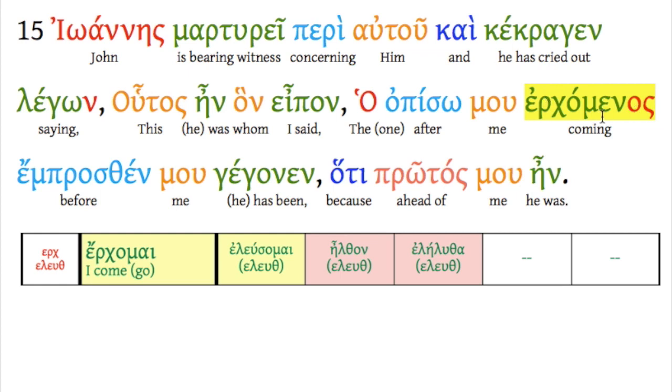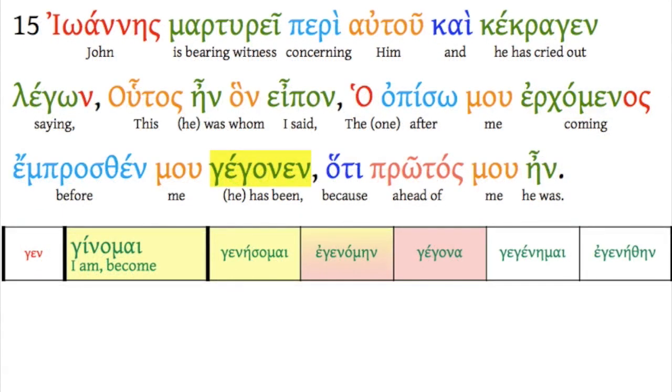Erchomenos is actually a participle, of course. We recognize our men here in the middle, right? Men. And would this look like a present, an aorist, or a perfect to you? Well, it's from erchomai, and it hasn't changed, has it? So this is a present middle passive participle. Recognize the ending? Nominative singular masculine. Matches our article here. The one coming after me, emprosthen mou gegonen.